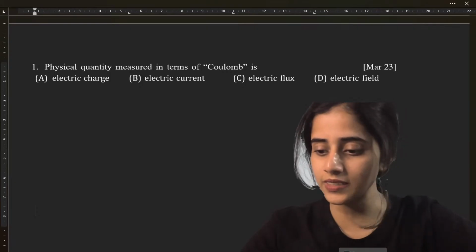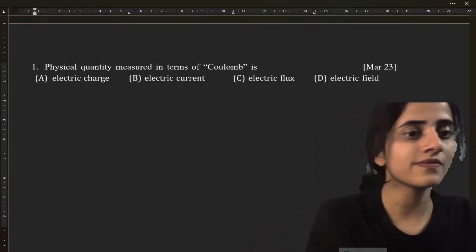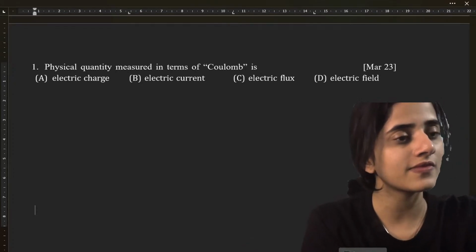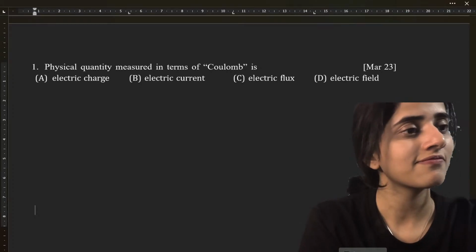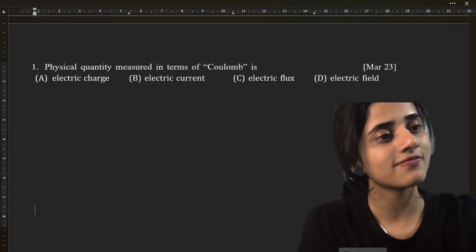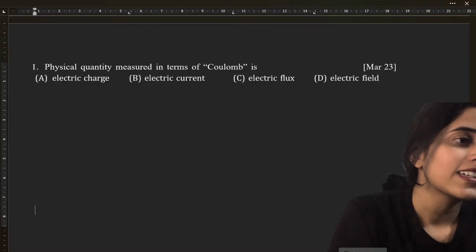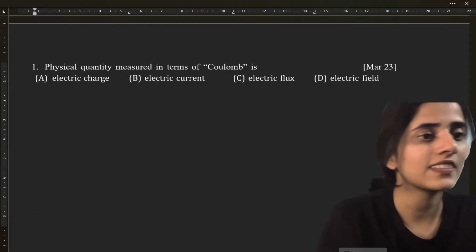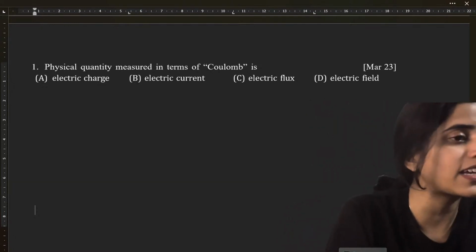What is the answer? So many people are saying A, so many people are saying B.